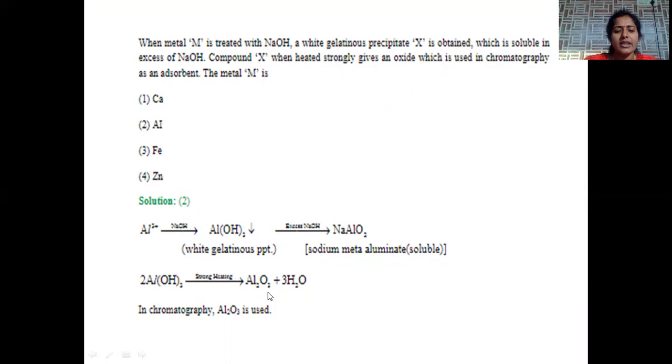This aluminium hydroxide, subjected to strong heating, undergoes dehydration. When it is dehydrated, it is converted into Al2O3, which is called alumina. Alumina is the better adsorbing agent in chromatography. That's the reason why the correct answer is option number 2. Metal M taken is aluminium. X is aluminium hydroxide. The final compound used for the adsorption process is Al2O3.